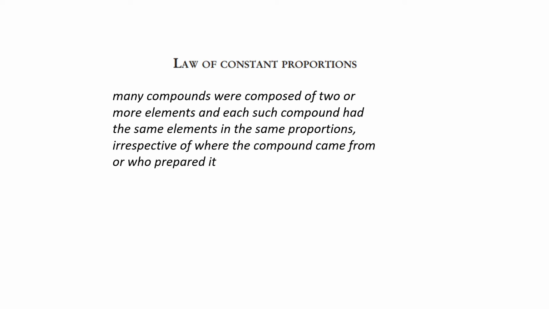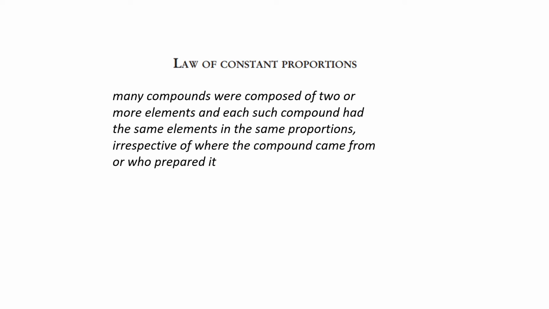So after the law of conservation of mass, which is very easy to understand, we should start with the next law, that is the law of constant proportions. This law states what? Many compounds were composed of two or more elements, and each such compound had the same elements in the same proportion, irrespective of where the compound came from or who prepared it.